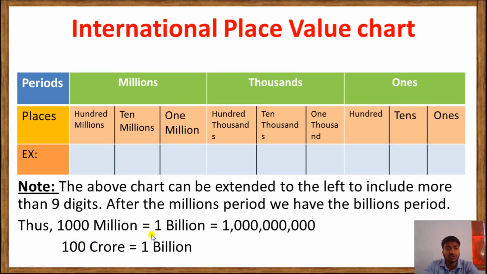So we can say 1000 million is equal to 1 billion. Here you can see 100 million, after that 1000 million will come, and that will be 1 billion. So ones, tens, hundreds, thousands, ten thousands, hundred thousands, million, 10 million, 100 million, then 1 billion. If you count the digits, 1 2 3 4 5 6 7 8 9 10. And if you compare with the Indian system, then 100 crore is equal to 1 billion.